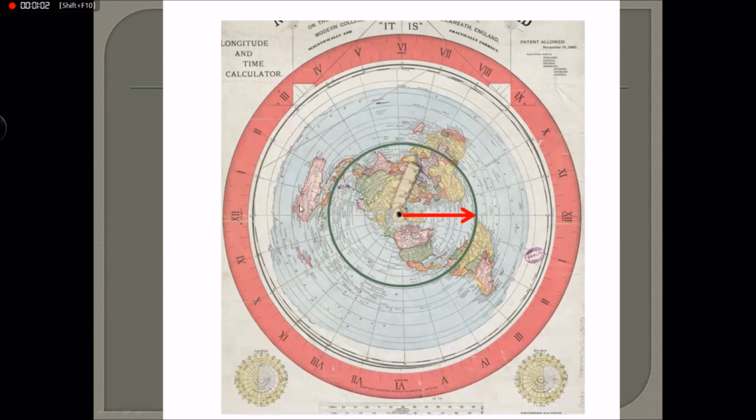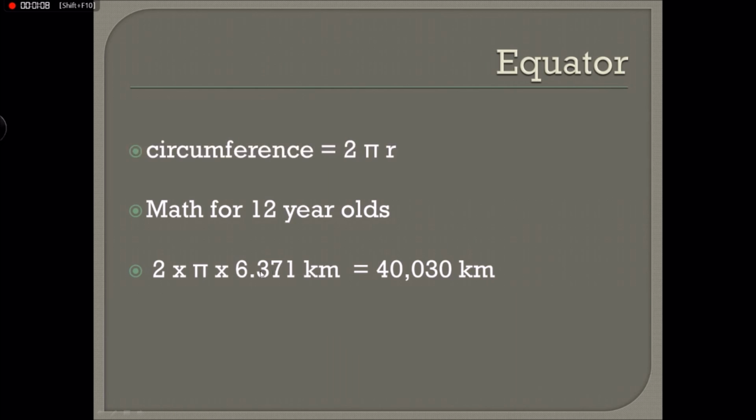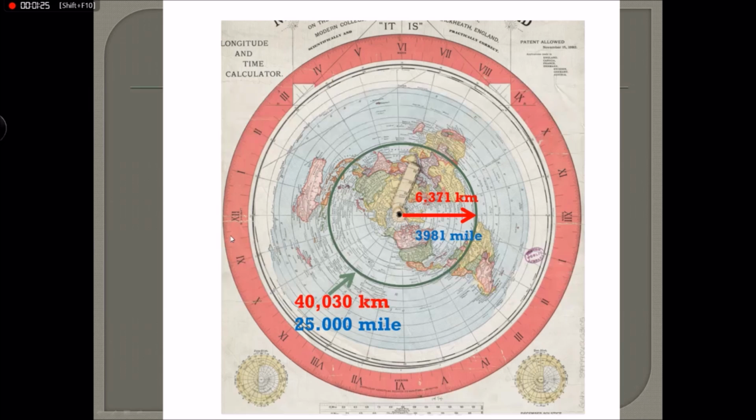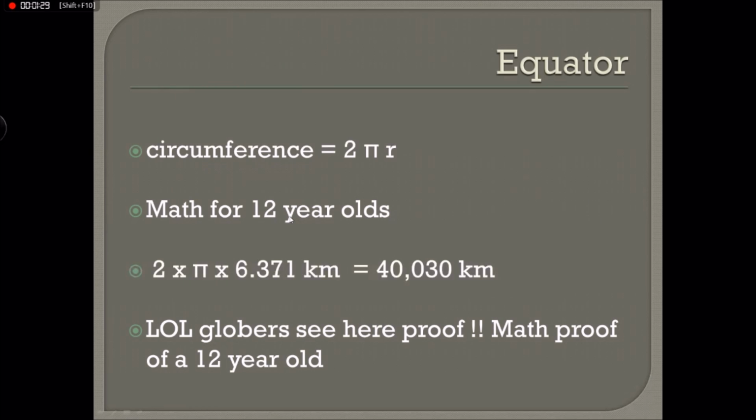We had a look at the Gaussian map and the radius and the circumference being here the equator, and then using this math, which basically 11 to 12-year-olds learn at school, we could identify that with an equator of 40,000 kilometers, the radius must be 6,371 kilometers. And that would look like this, with the values filled in.